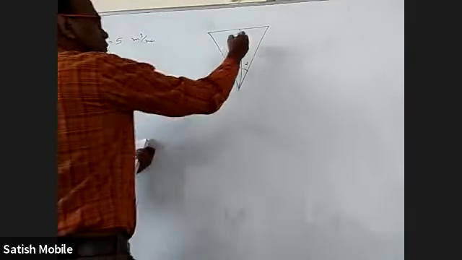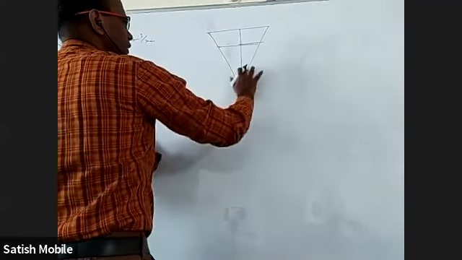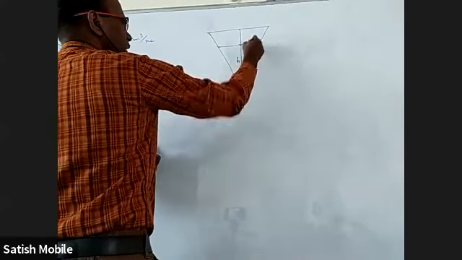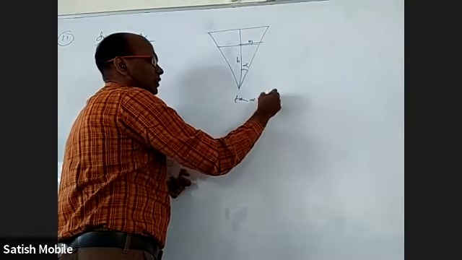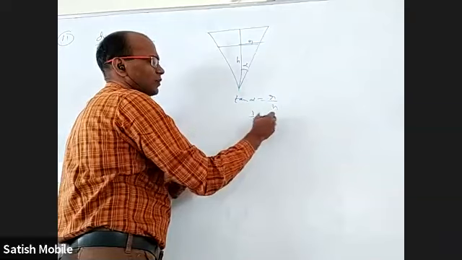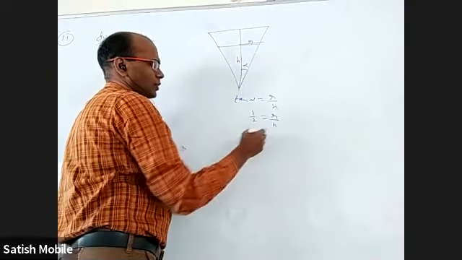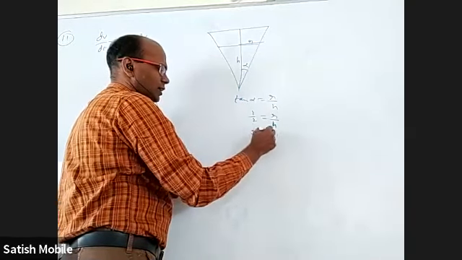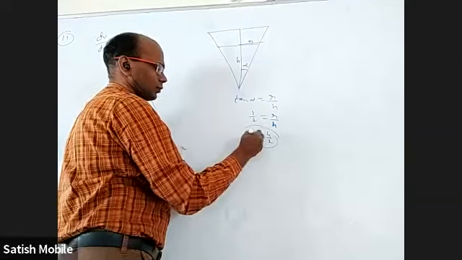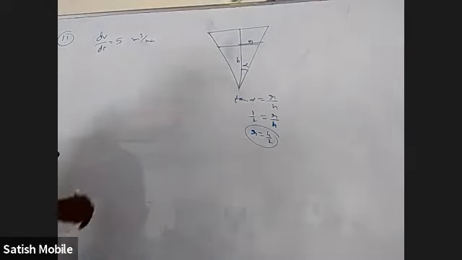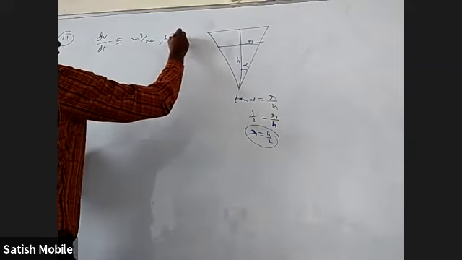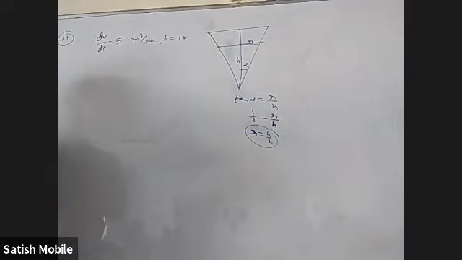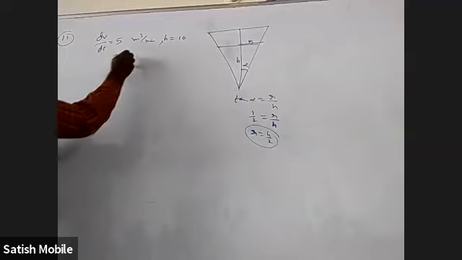Okay, so let us say water is up to here. I'll take this as h and this as r, and this as alpha. I already know tan alpha is r by h, and tan alpha is 1 by 2 as given, so r by h is 1 by 2. So I can write r as h by 2. All right. Now, right now the h value is 10. Now they want dh by dt. That is the question.